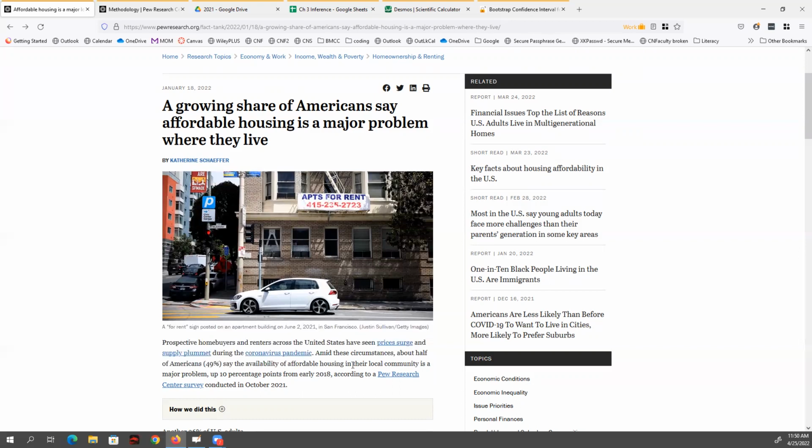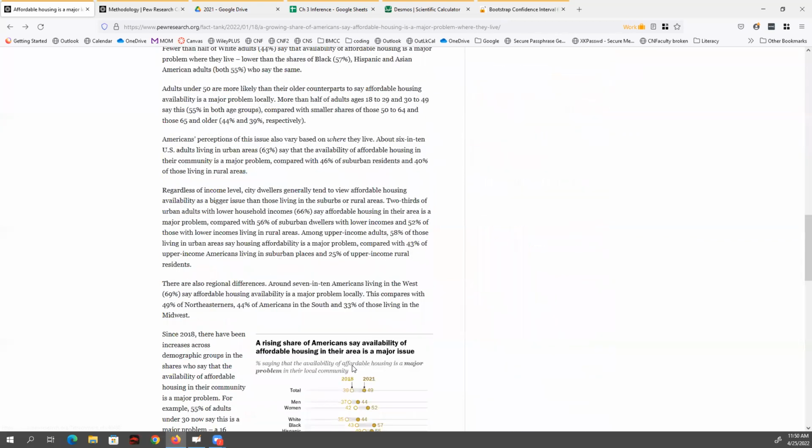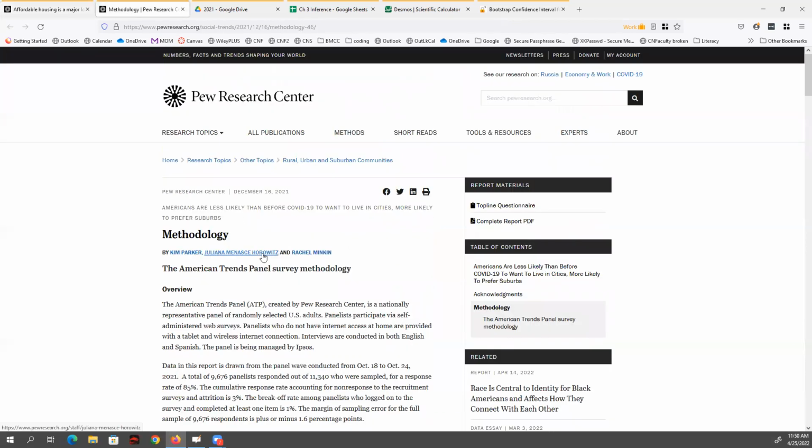All right, so sometimes in articles like this, maybe at the bottom, maybe at the top, there'll be a little note about how they got that. Okay, so I see a note down here with a link to their methodology. So what was their method of attaining this information? So I go to their methodology page, and they say this was part of the American Trends Panel Survey. It's a national survey they conduct of US adults, and so on. When it was conducted,